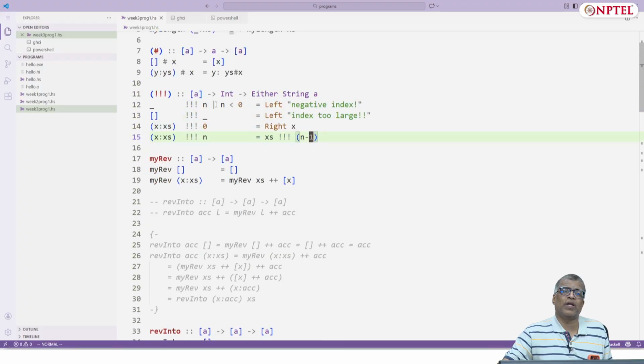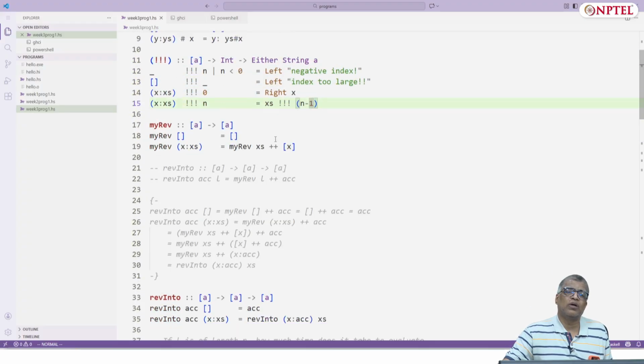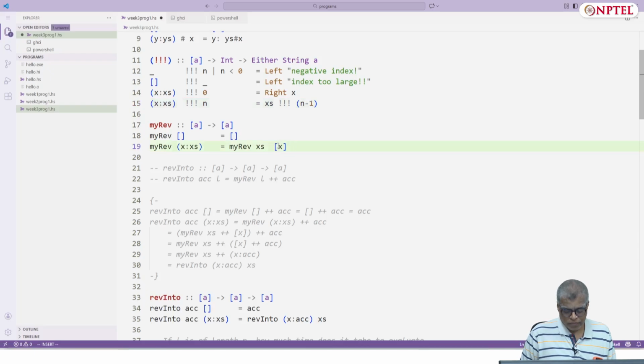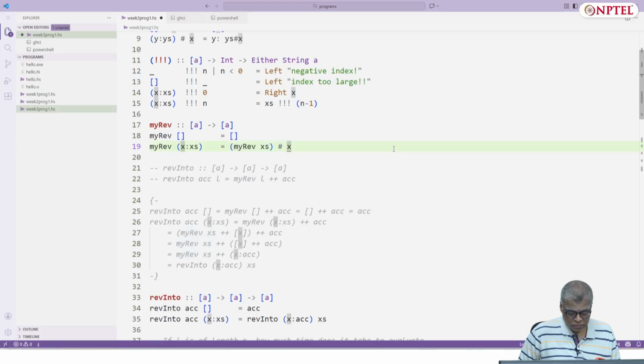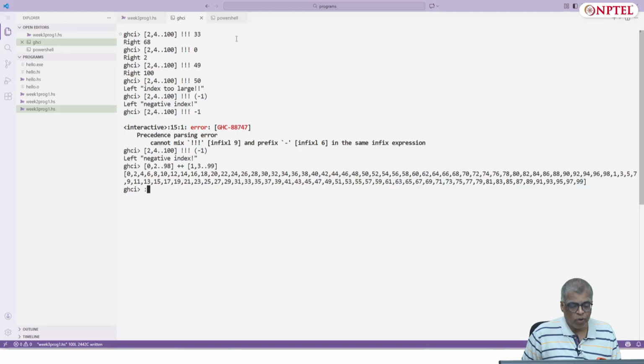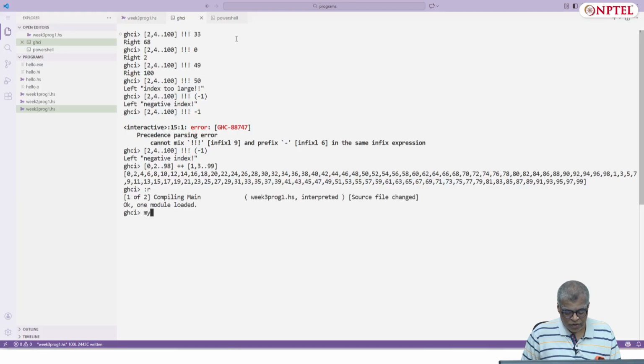And rather than saying plus plus this singleton list x, I could also have used my hash function. And that's my reverse.